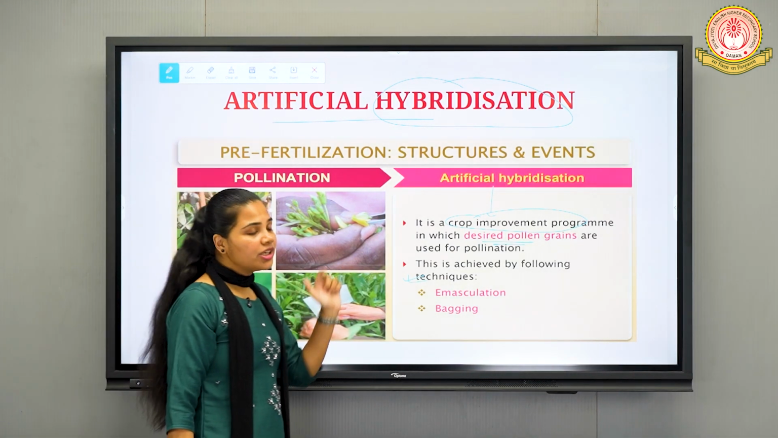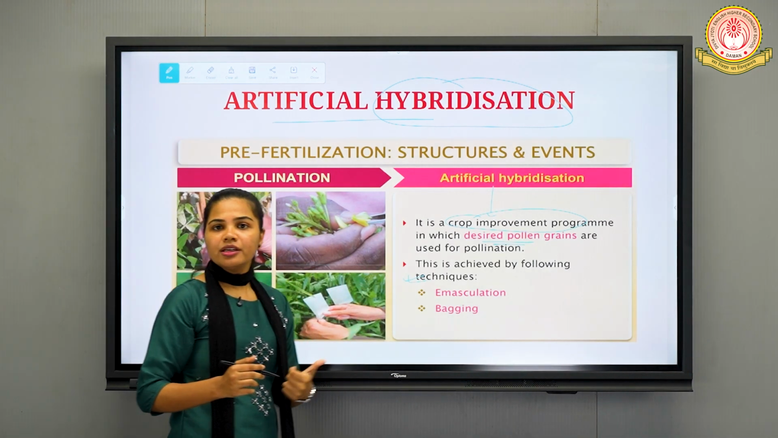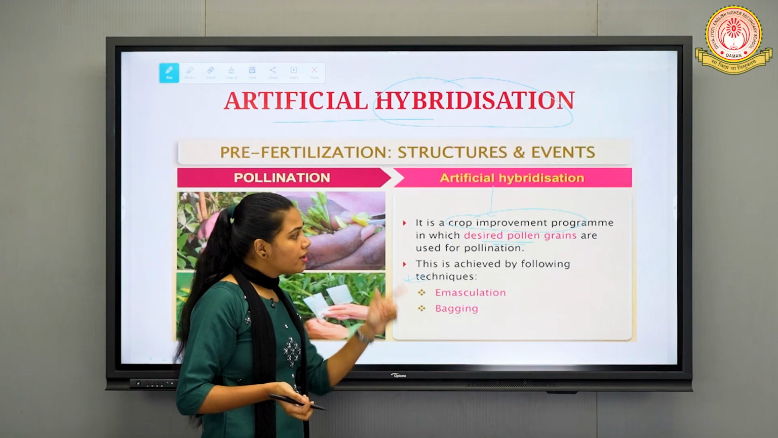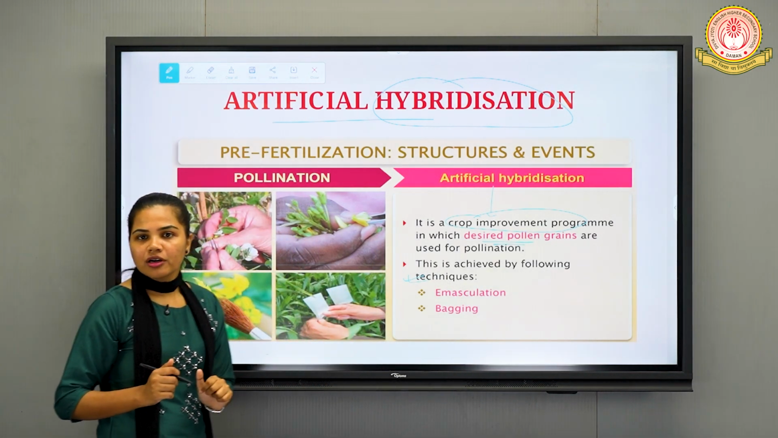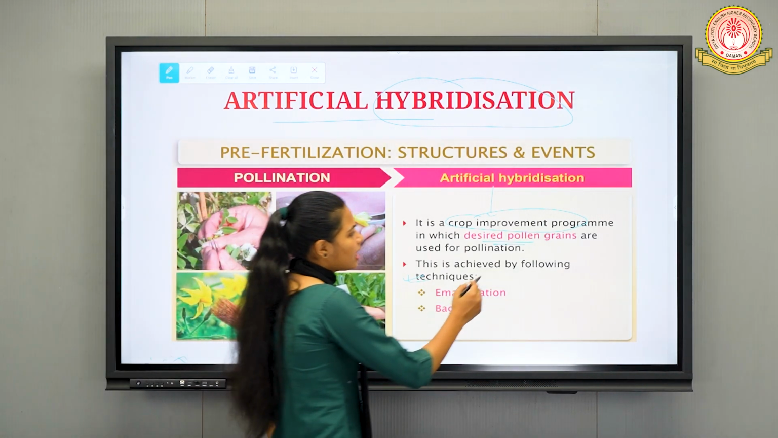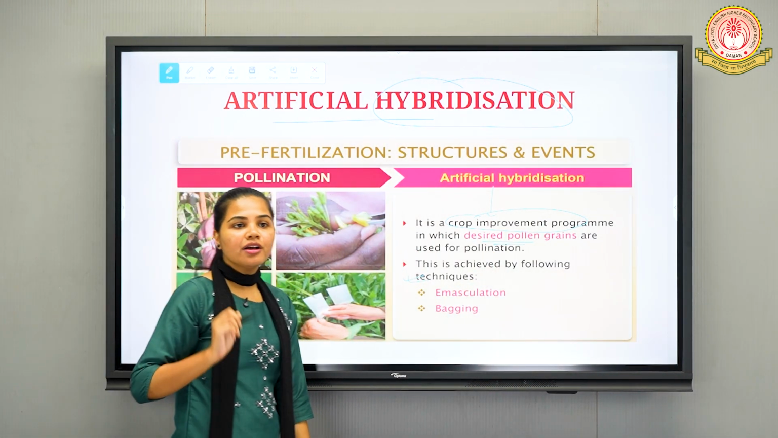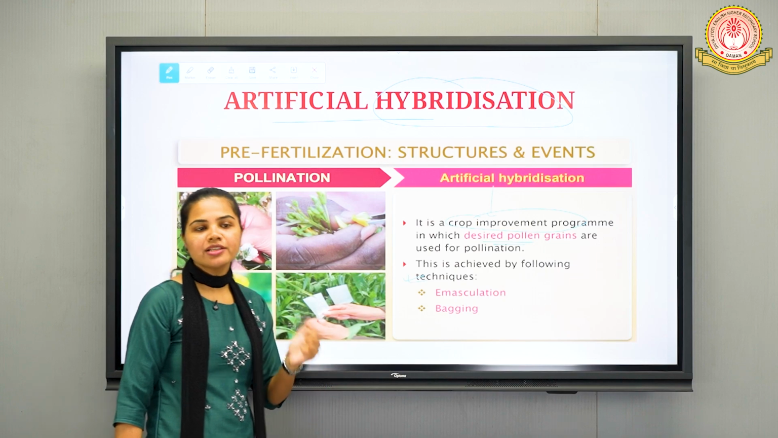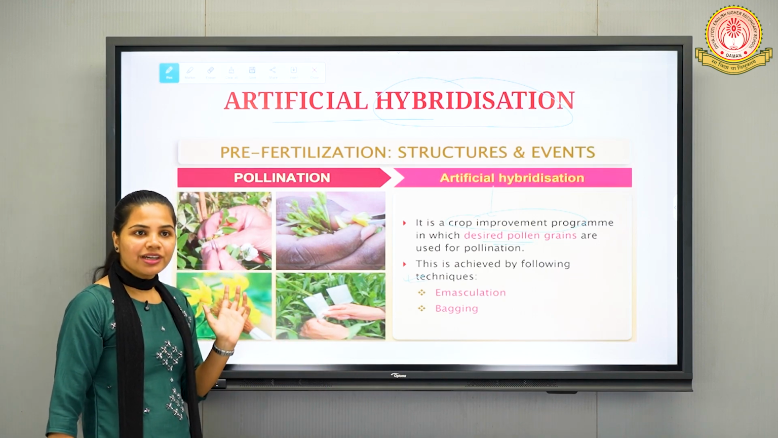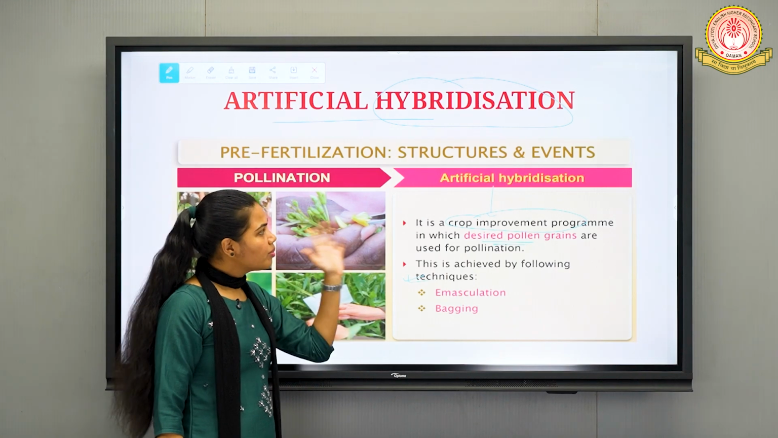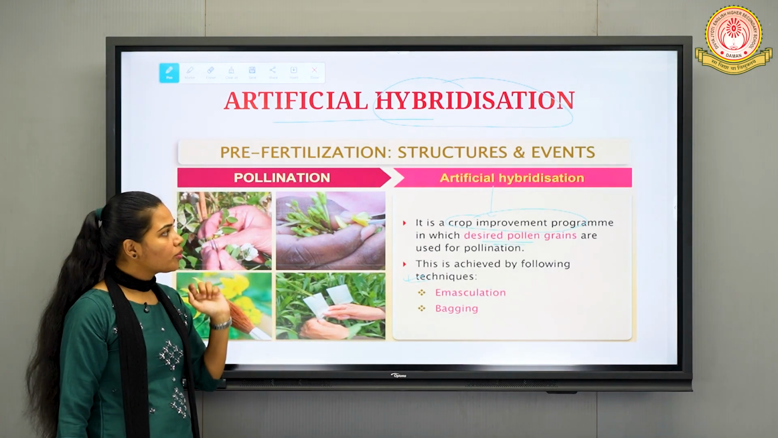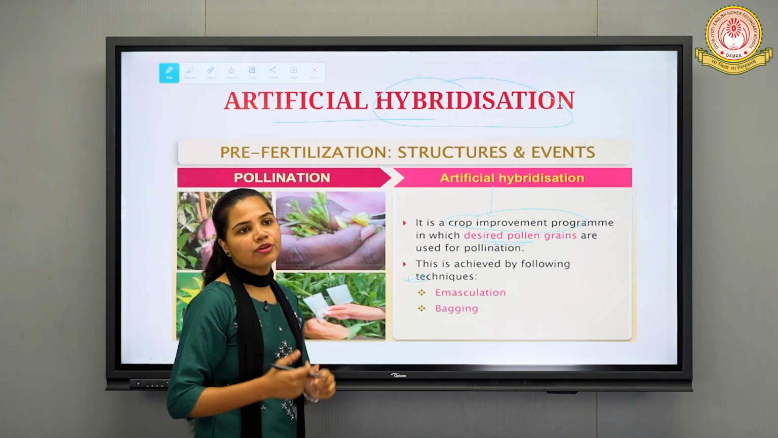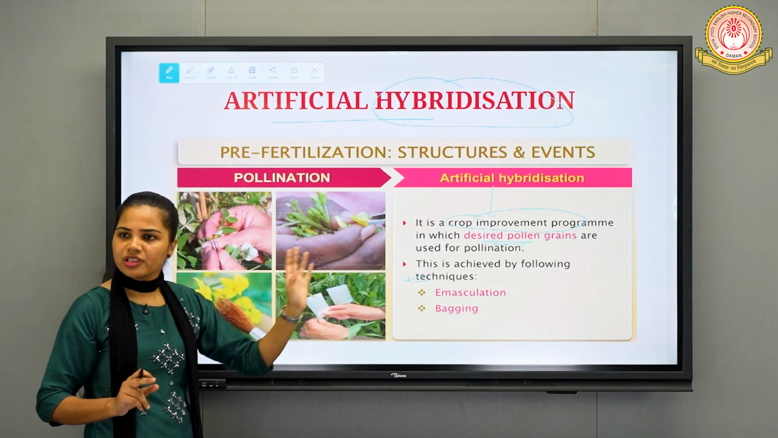So that means we are preventing contaminated, or unwanted, pollen grains from landing onto the stigma. Instead, the desired pollen grains should land onto the stigma, so that further pollen germination, pollen tube growth, as well as the fertilization process will occur. That process only we are going to study in this topic, artificial hybridization, in which we combine two different traits from two different organisms. That is the general meaning of this hybridization term.